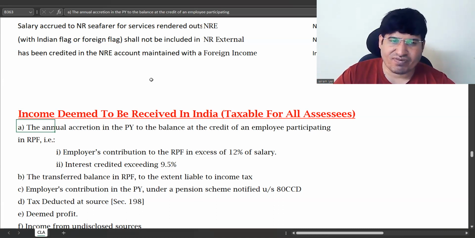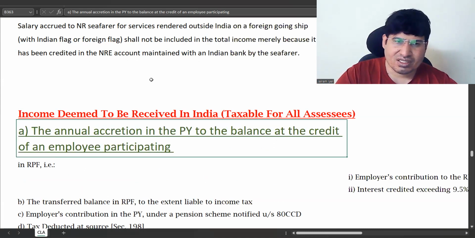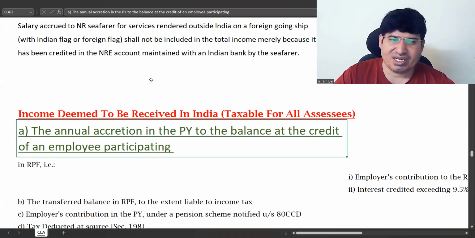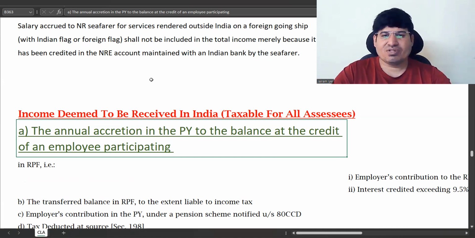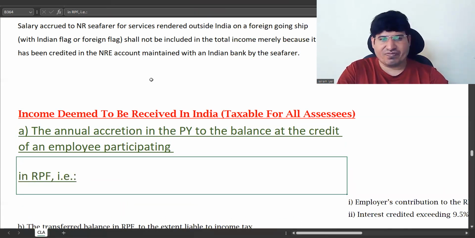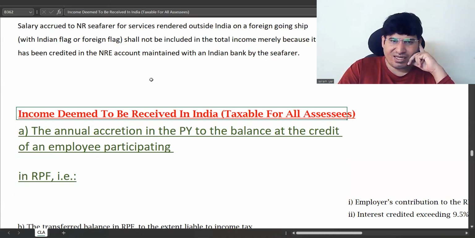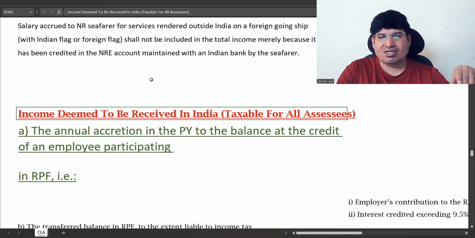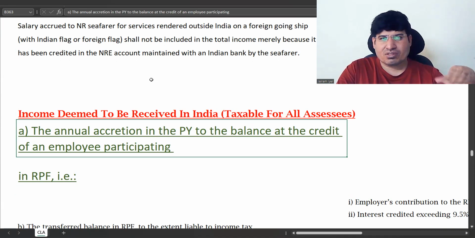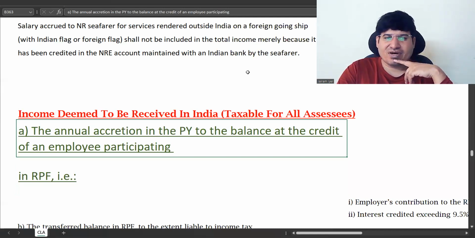First thing is your PF account. In your PF account, annual accretion in the previous year to the balance at the credit of an employee participating in RPF. Accretion means increase. So you all have provident fund accounts. Whoever works is going to have a PF account.